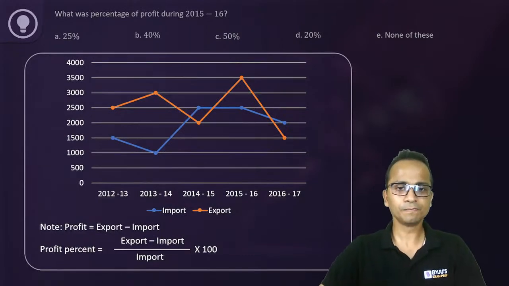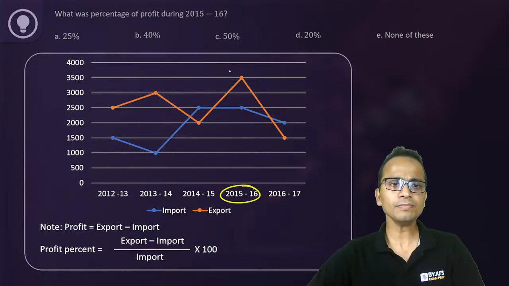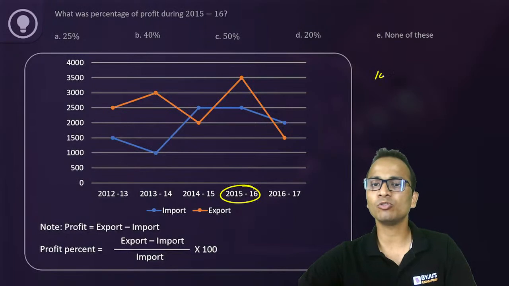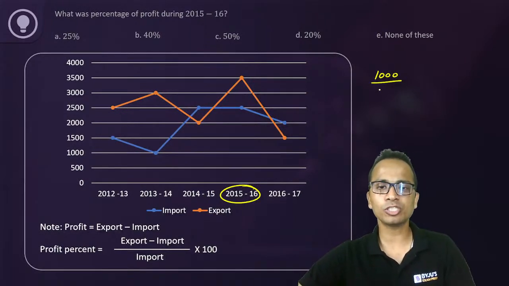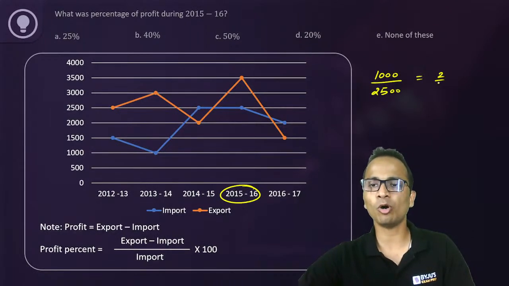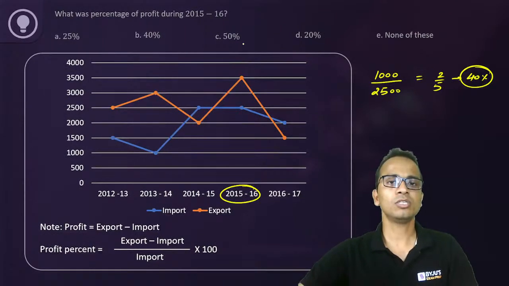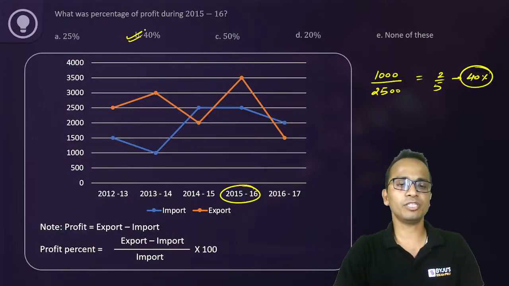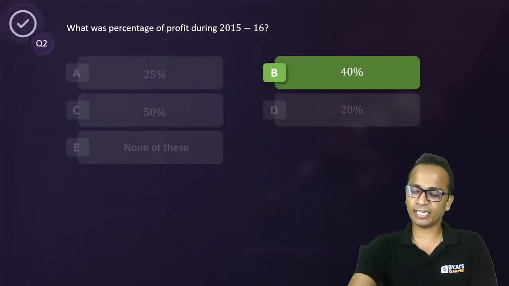All right, let's see. So 2015-16, export is 3500 and import is 2500. So the value of profit will be 1000. Now we have to convert it into percentages. So we'll divide it by imports. So imports is 2500. This ratio is 2 upon 5, which is nothing but 40 percent. So the profit percentage in this particular year is 40 percent. And yes, it is the correct answer.